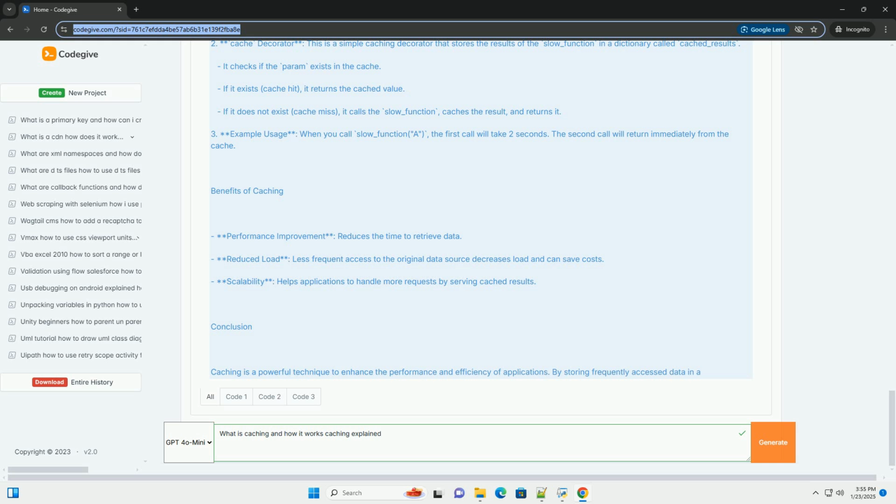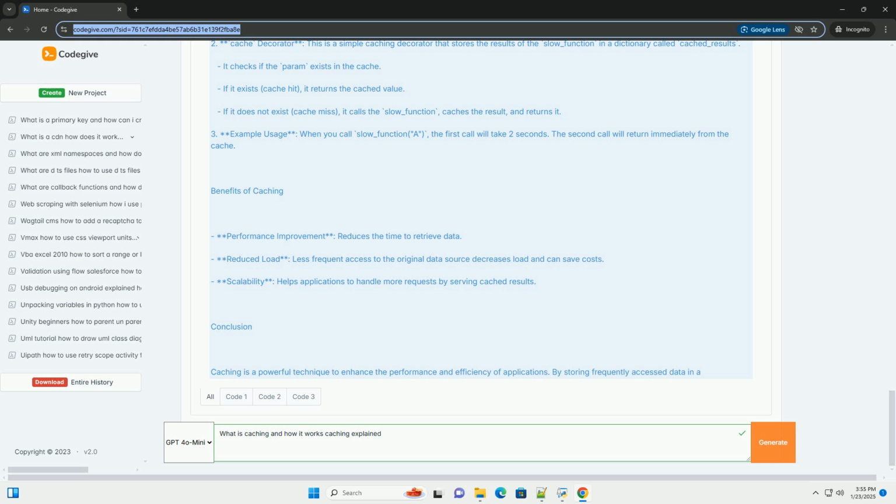It checks if the param exists in the cache. If it exists, cache hit, it returns the cached value. If it does not exist, cache miss, it calls the slow_function, caches the result, and returns it. 3. Example usage. When you call slow_function, the first call will take 2 seconds. The second call will return immediately from the cache.